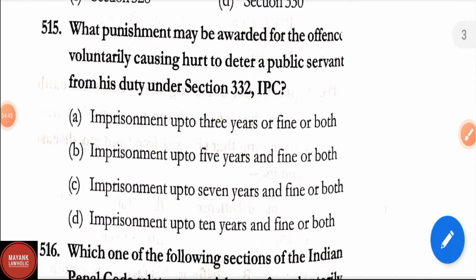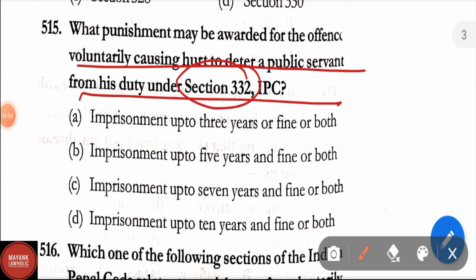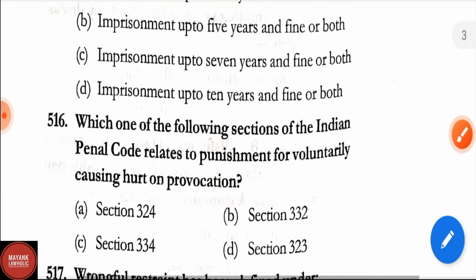Question number 515. What punishment may be awarded for the offence of voluntarily causing hurt to deter a public servant from his duty under section 332 of IPC? Imprisonment up to 3 years or fine or both, imprisonment up to 5 years or fine or both, imprisonment up to 7 years and fine or both, imprisonment up to 10 years and fine or both. Correct answer is imprisonment up to 3 years or fine or both, under section 323 of IPC.